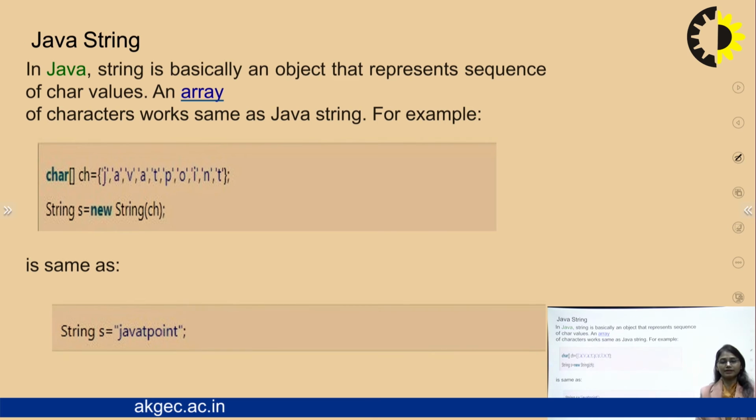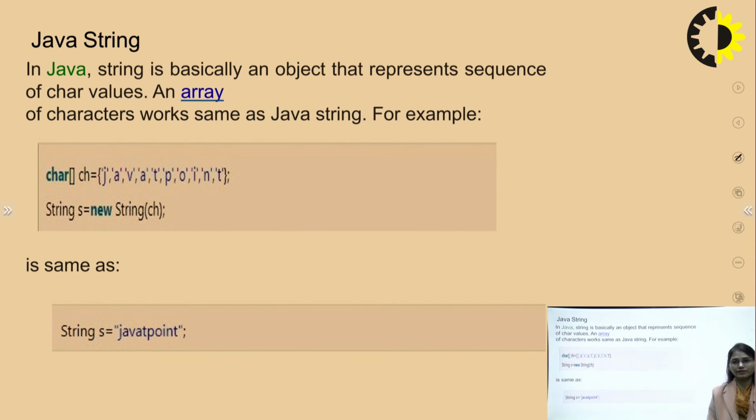So moving toward the next, basically what is a Java string? In Java, a string is basically an object that represents a sequence of characters. Whenever we need to represent a sequence of characters and we want to perform some work upon it, we are going to use the operations provided by the strings in Java programming. Basically in Java programming, there is a term called Java string pool, which is helpful for saving memory also.